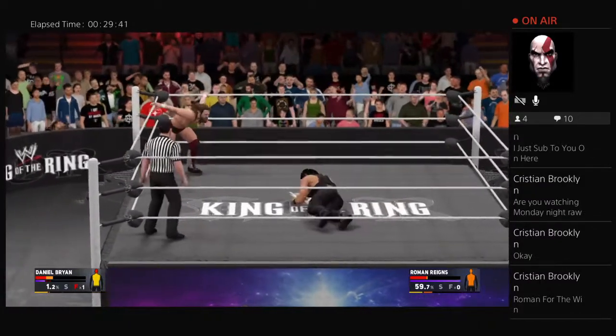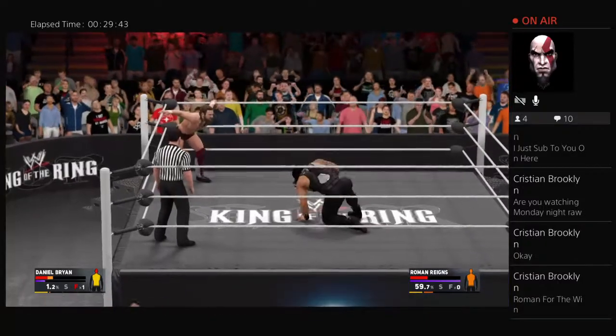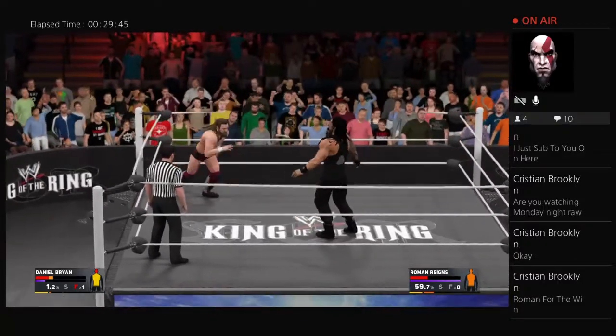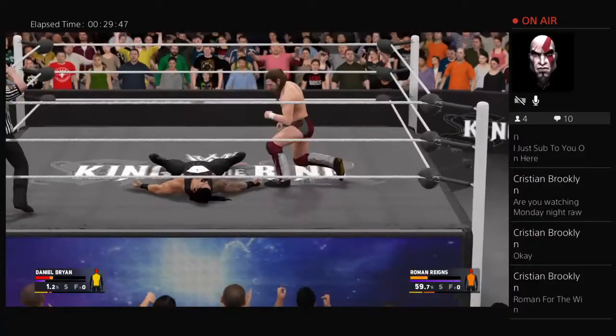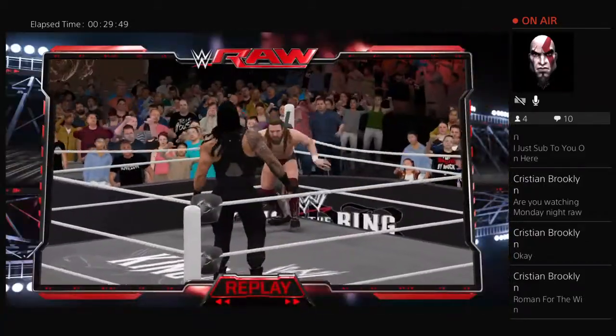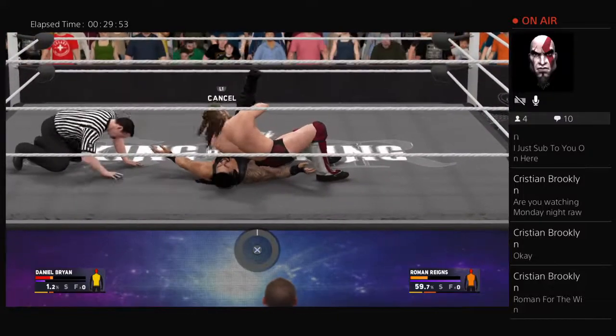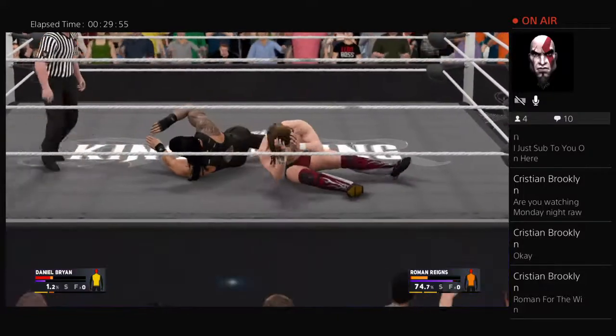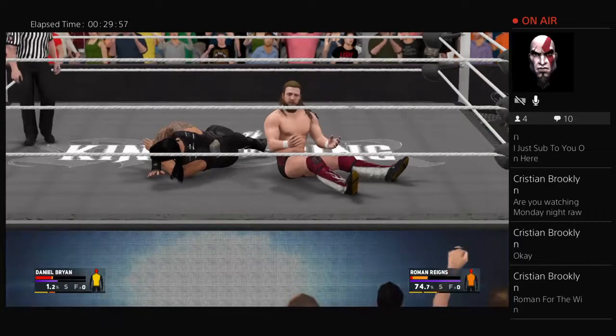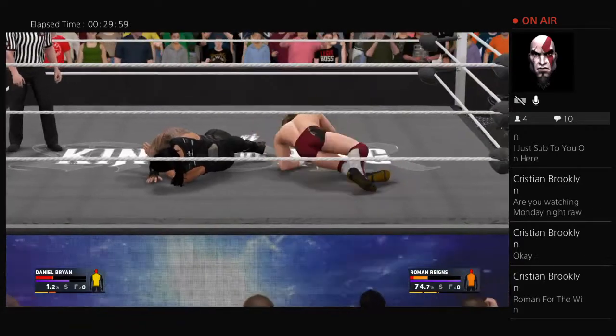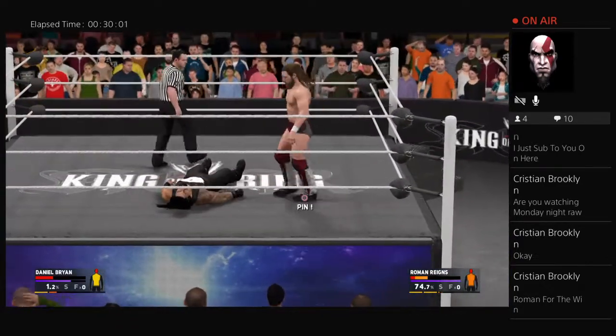And now here comes Bryan. Bryan going for the single leg high knee to finish Roman tonight at King of the Ring. Here comes Bryan, single leg high knee. Roman Reigns may drop the victory to Daniel Bryan right now. Cover by the leader of the Yes Movement at King of the Ring. No, Roman kicks out at 1.5. That was a huge kick out there by Reigns.